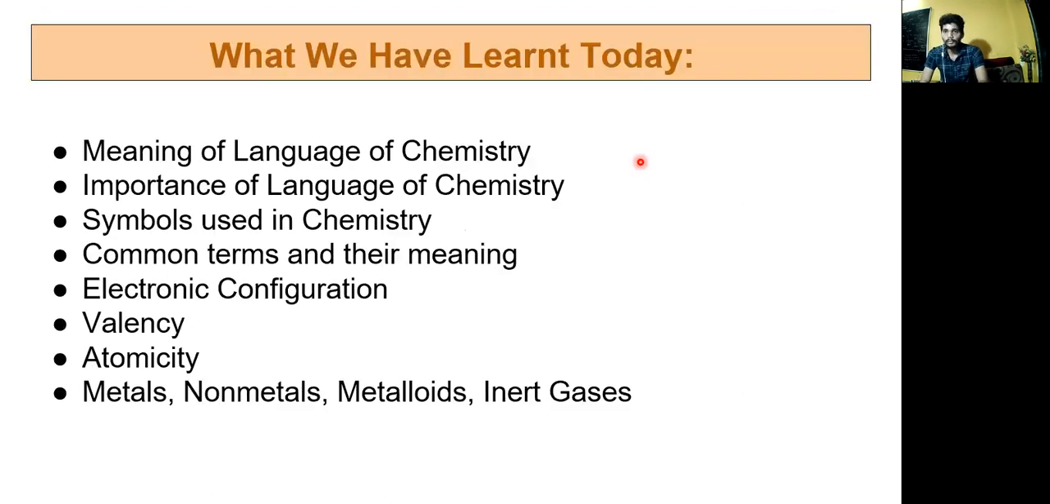So what we have learned in this whole session: the meaning and importance of the language of chemistry, common terms, electronic configuration, and atomicity. Then we talked about metals, non-metals, metalloids, and inert gases. We have two sessions, first and second, that cover these points.